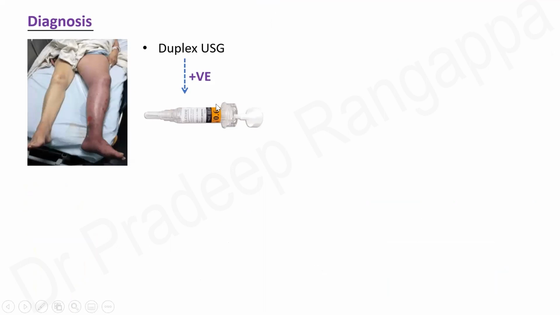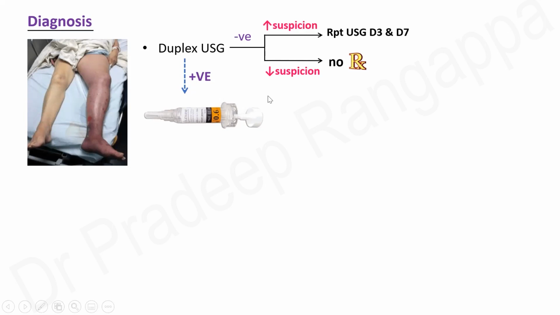If it is positive, anticoagulation has to be initiated with low molecular weight heparin, enoxaparin 1 mg per kg body weight. If duplex ultrasound is negative and there is reduced clinical suspicion, then there is no need for treatment. If duplex ultrasound is negative, but there is increased suspicion, then the directive is to repeat ultrasound at day 3 and day 7 to pick up the thromboembolism. Otherwise, treatment has to be initiated with 1 mg per kg twice a day of enoxaparin.